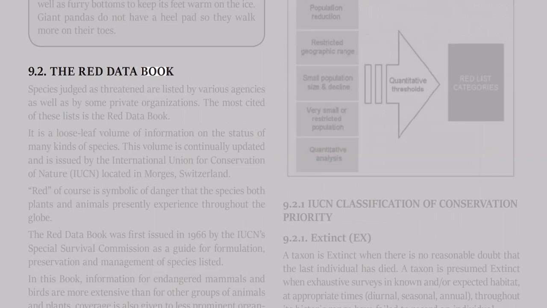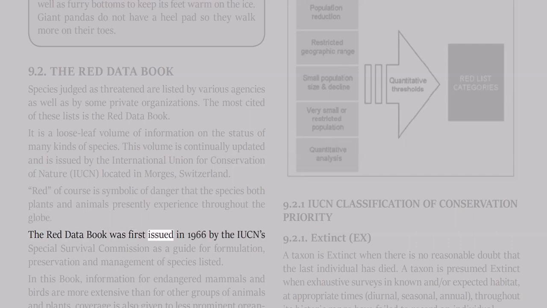9.2. The Red Data Book. Species judged as threatened are listed by various agencies, as well as by some private organizations. The most cited of these lists is the Red Data Book. It is a loose-leaf volume of information on the status of many kinds of species. This volume is continually updated and is issued by the International Union for Conservation of Nature, IUCN, located in Morges, Switzerland. Red, of course, is symbolic of danger that the species, both plants and animals, presently experience throughout the globe.